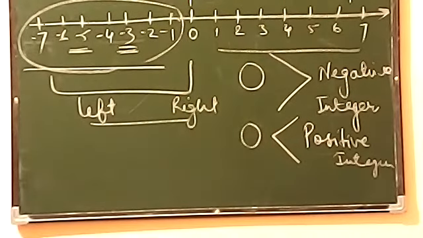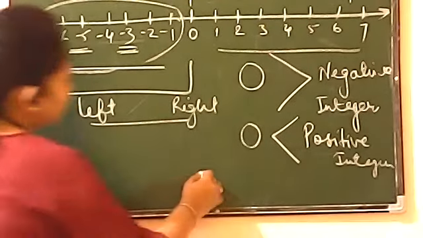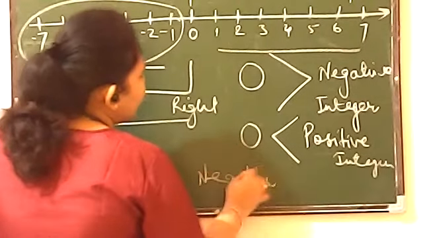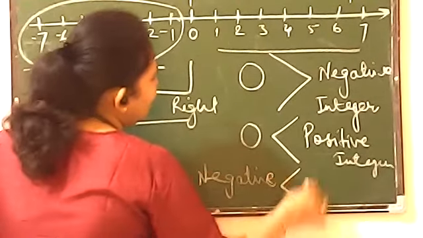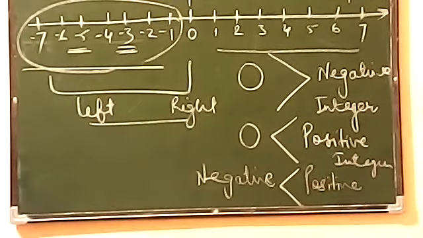Yes, beta. So now we come to the conclusion that when you compare all the negative and all the positive, negative will always be smaller and positive will always be greater, because on number line, positives are on right hand side and negatives are on left hand side.